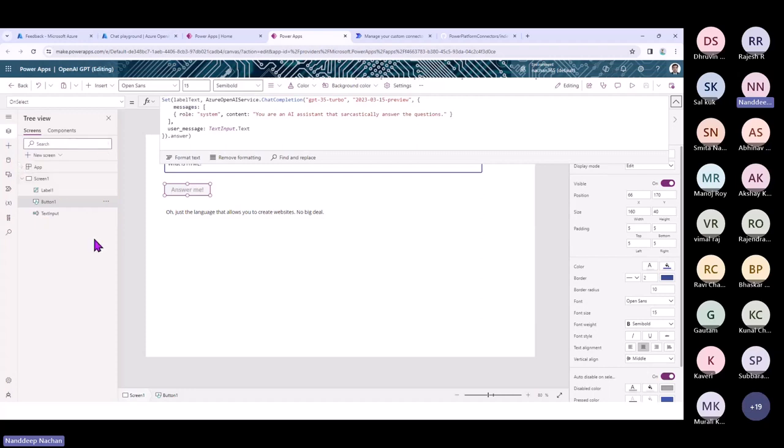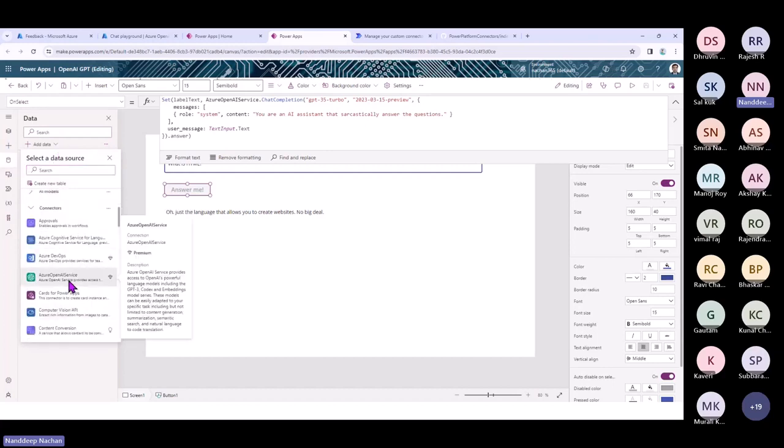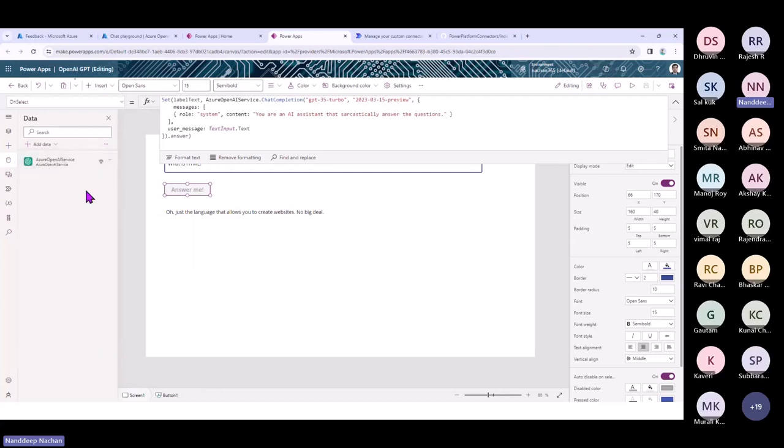Whenever you create a normal canvas app, you should go to Data, which is on the extreme left hand side, and here you can go to Add data. Here we have connectors. In the connectors, you should be able to see the connector that you have created. Once you have that connector, that's it. You will be able to go ahead and use that connector in your app.